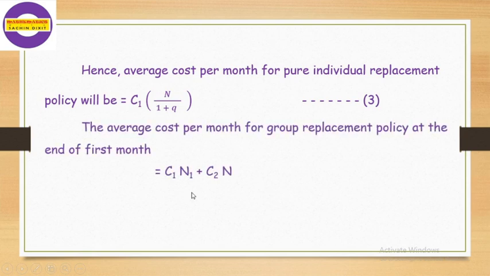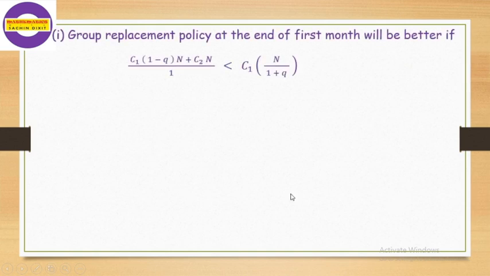And the average cost per month for a group replacement policy at the end of the first month is equal to C1 N1 plus C2 into N. Now put the value of N1. N1 is N into 1 minus q, which we have to calculate further, plus C2 N, equation number 4. Then come to the problem.